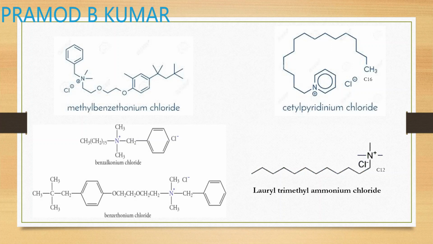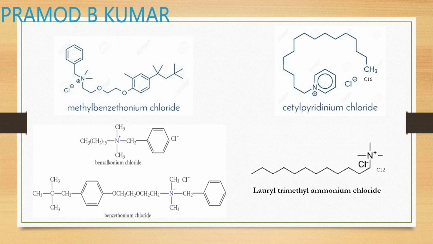This pyridinium is connected to a cetyl side chain, that is a 16 carbon alkyl group. So cetyl is nothing but a 16 carbon alkyl group.